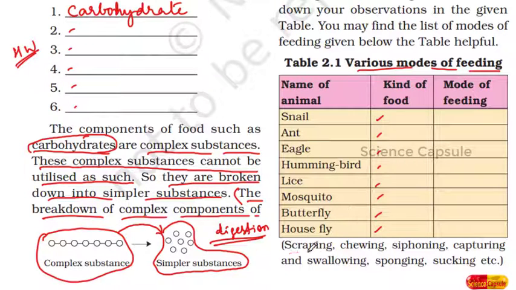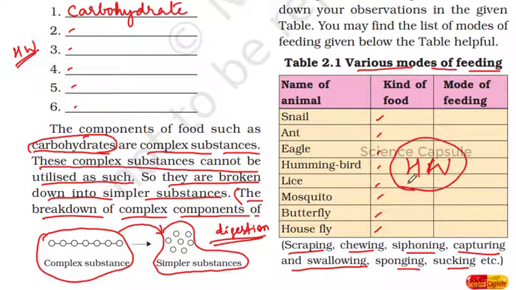Here you see scraping is one of the modes, chewing is there, siphoning is there, capturing and swallowing is there, sponging, sucking. All these are the modes of feeding. Now here you have to write correctly the mode of feeding, the type of food these animals take. This is your home assignment.